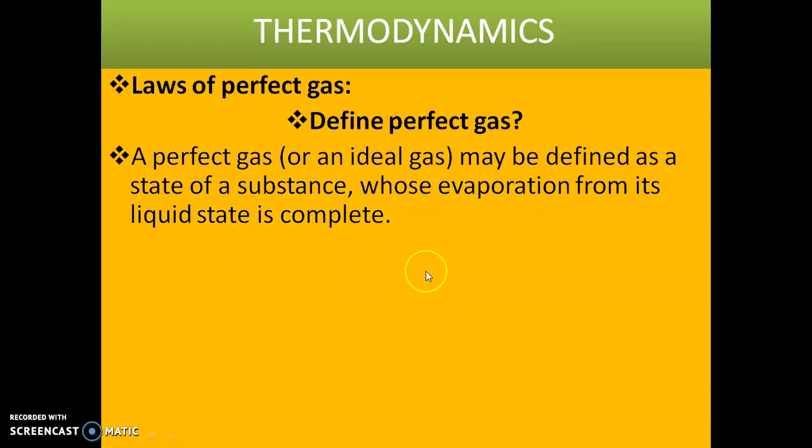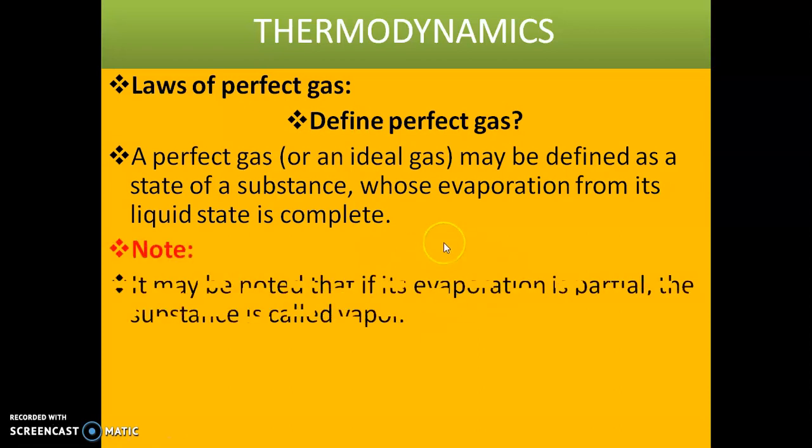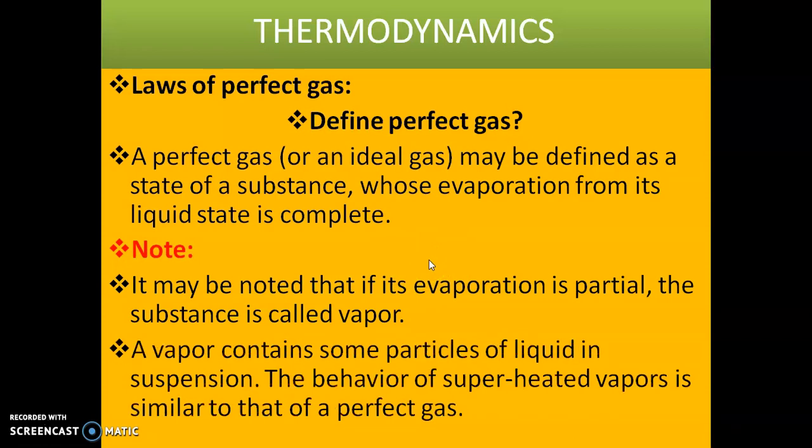Sometimes the evaporation is partial, and then the substance is called vapor. Vapor contains some particles of liquid in suspension, so that is not a perfect gas.